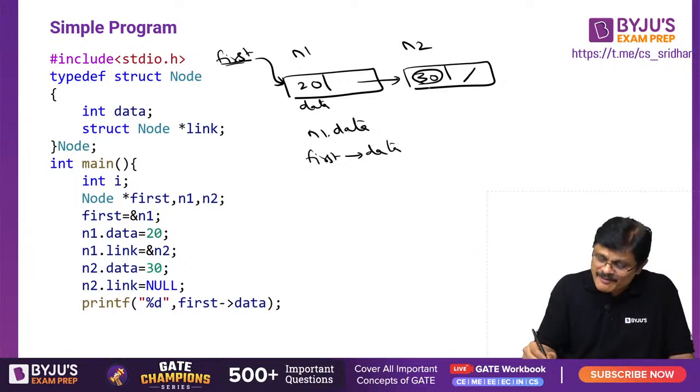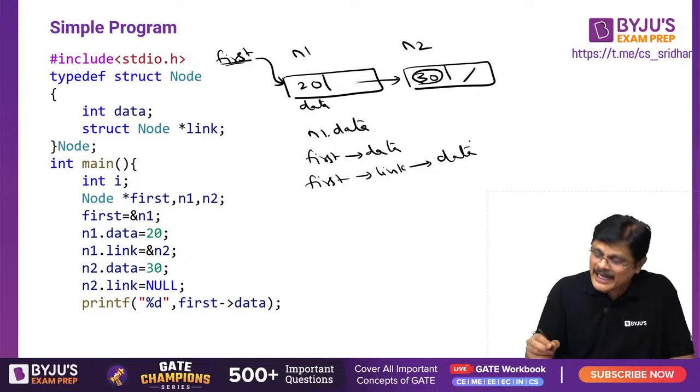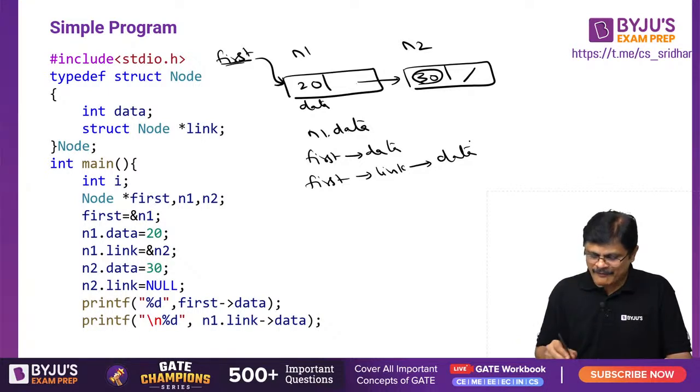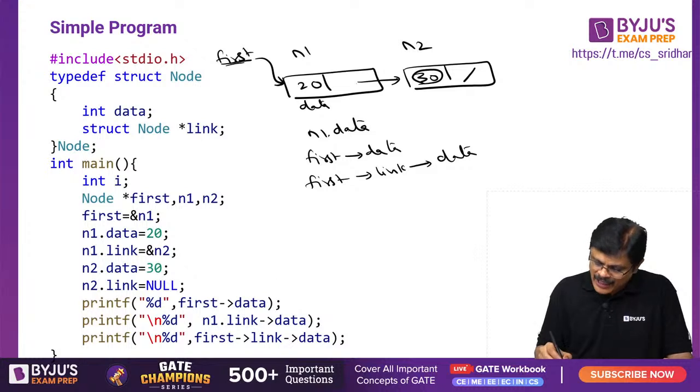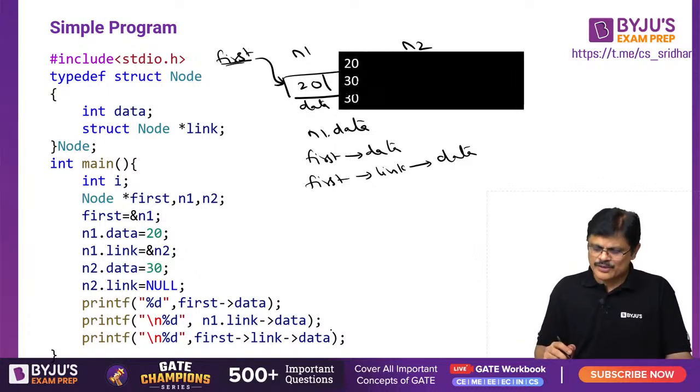How can you access this fellow, sir? Because this is in the link field, no? First you have to go to the link field. From the link field, you are pointing to this. There is a pointer, you can say first link data, you can do it. So N1 dot link data you can do it, or first data you can do it. And how can you access this point, sir? N1 dot link right arrow data you can do it, or first link data also you can do it, my dear friends.